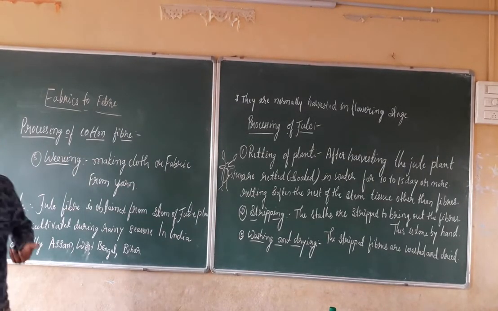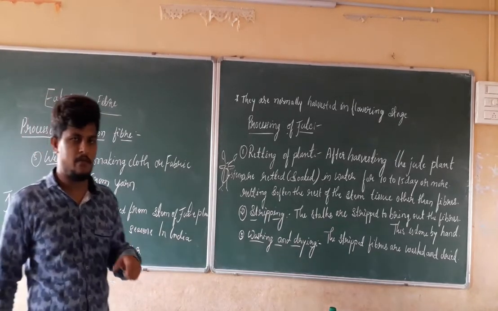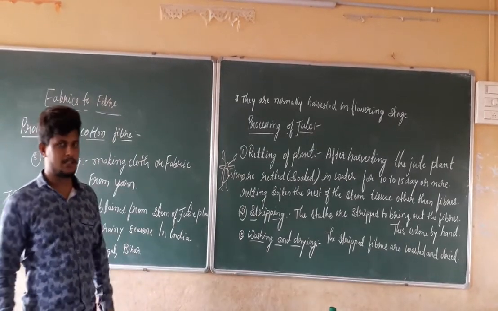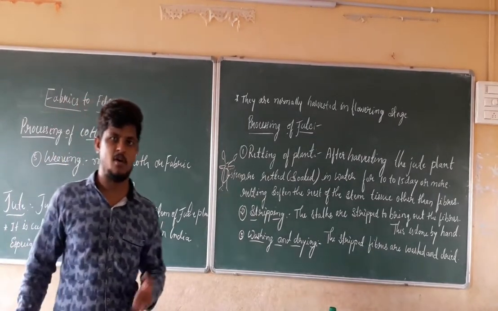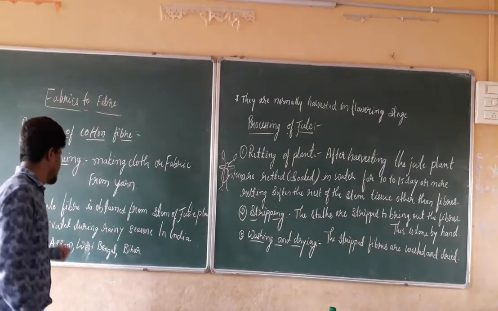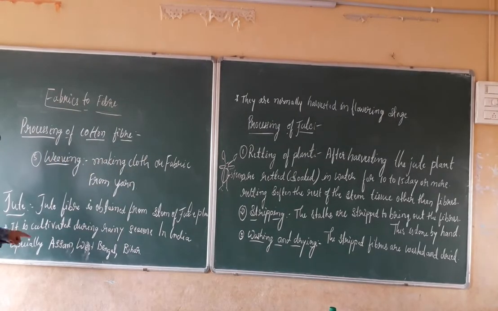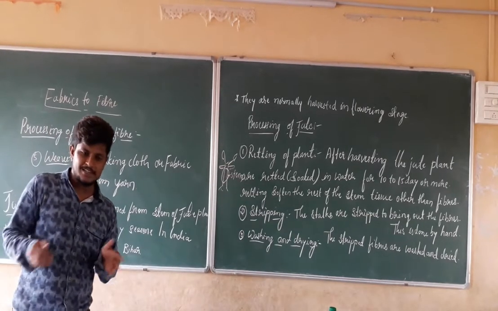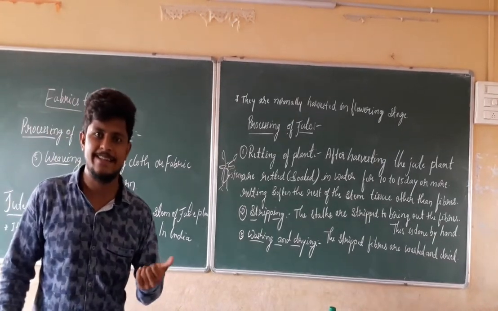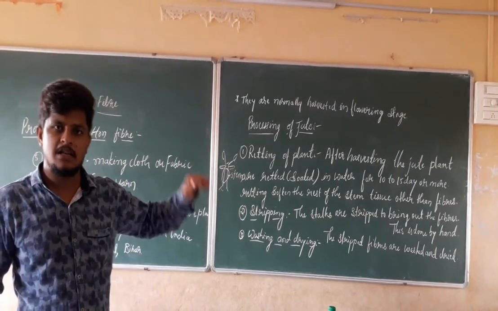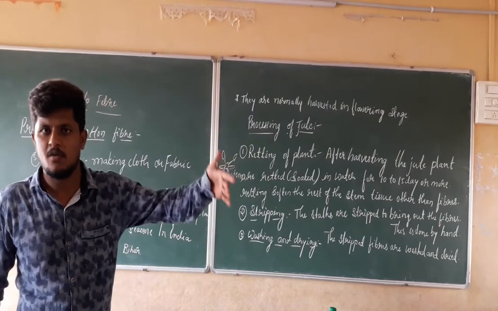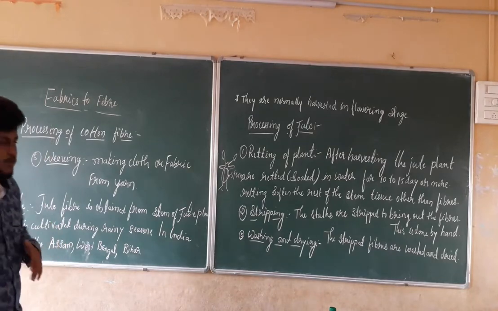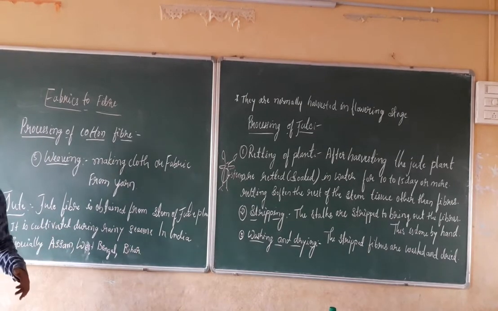Now, in which conditions is jute developed? If you remember, cotton is harvested in black soil as well as in warm temperature, warm conditions. In the same manner, we take the jute. Jute is cultivated during the rainy season in India. In the same manner, cotton can be cultivated in the summer season, but jute is cultivated during the rainy season.